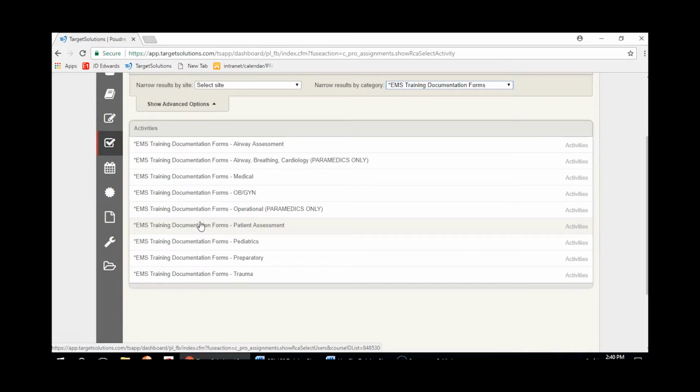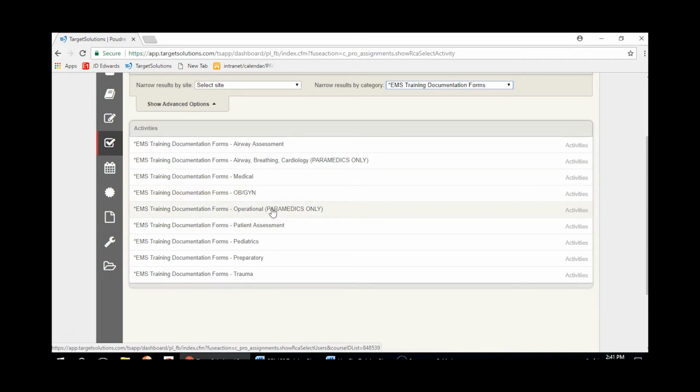And what we did, there's very few training subjects within the EMT certification as well as the paramedic. And so we basically made a single form for each of the subjects. What we were finding is that there was duplication of hours if we were trying to put a lot of different training subjects into one form. And so basically there's a form for each subject that relates to either EMT or paramedic.